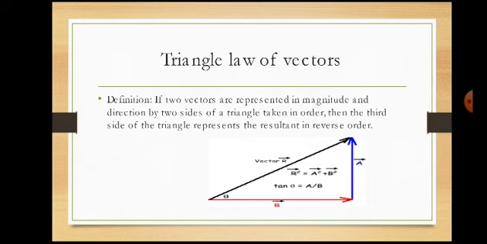For example, A and B are two vectors making a certain angle theta. Then the line joining the first vector's initial point to the end gives the third side of the triangle, the resultant of these two vectors. So R equals A plus B. This is about the triangle law.